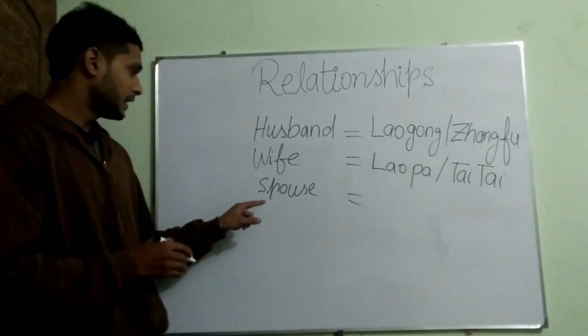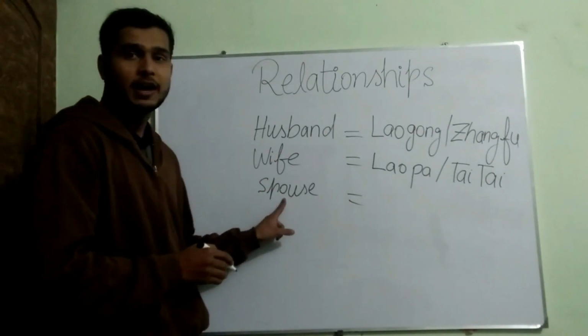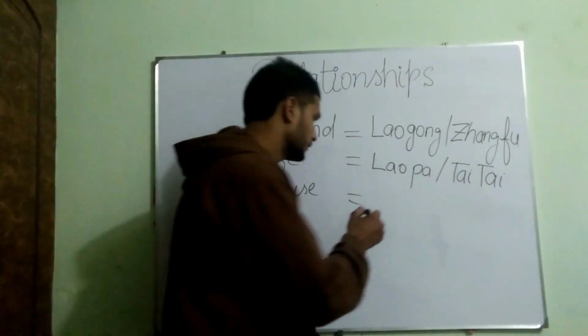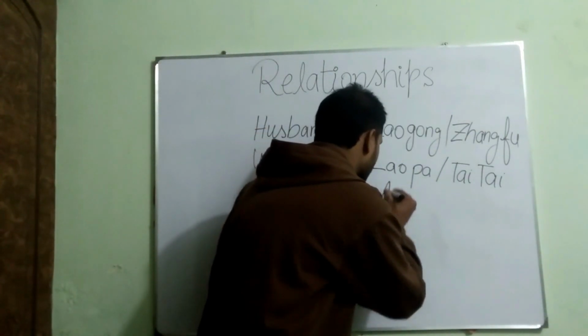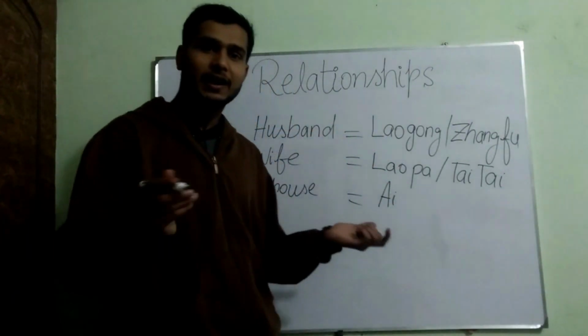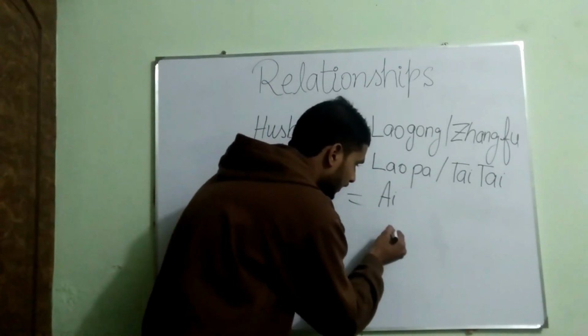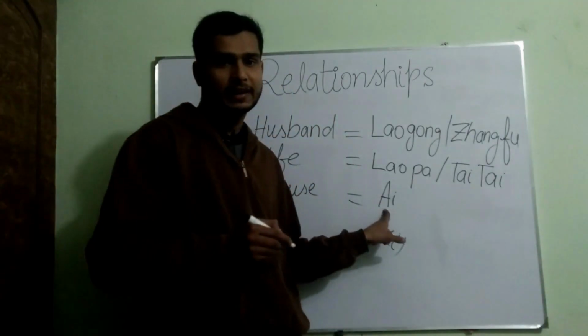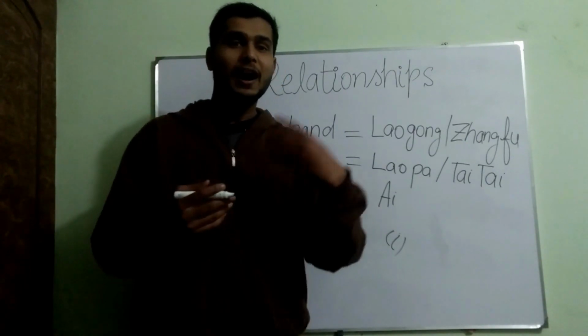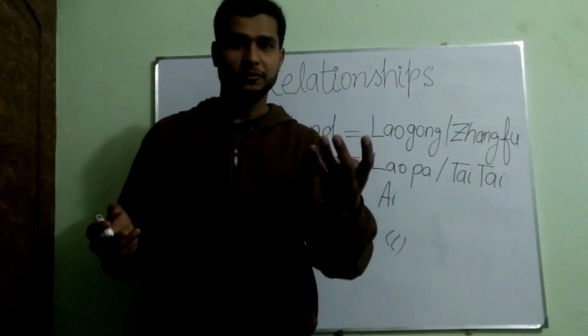And the third word that we are going to learn is how to say spouse in Chinese. For spouse, we have ai. How to pronounce ai? Like in English we say I, same as I, and its meaning is love. Wo ai ni, its meaning is I love you. Okay?